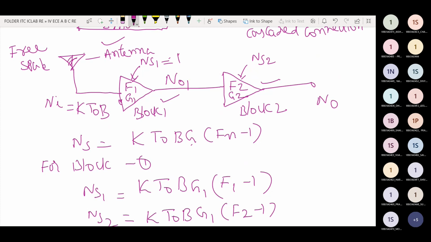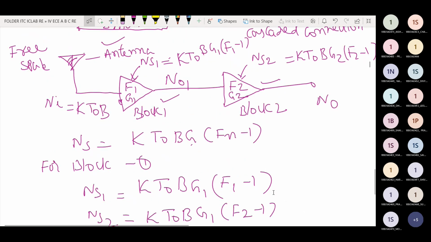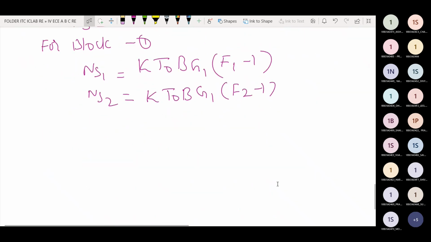This value is K T naught B G1 into F1 minus 1, and here K T naught B G2 into F2 minus 1. Now analyze the total figure of merit metric for the cascaded system.